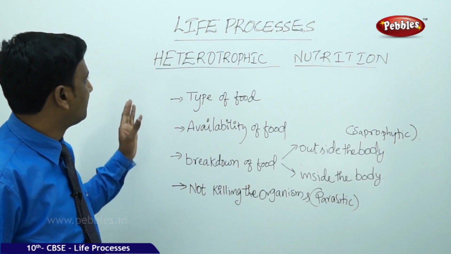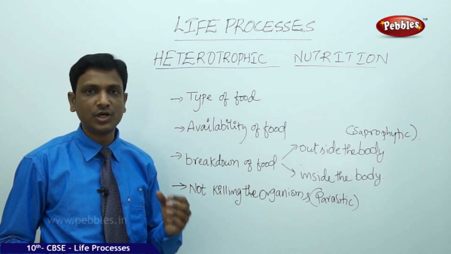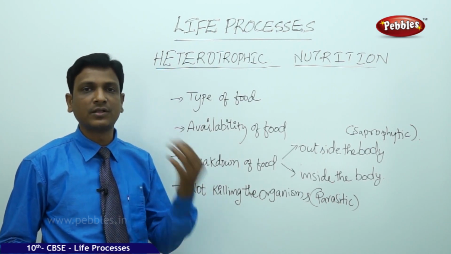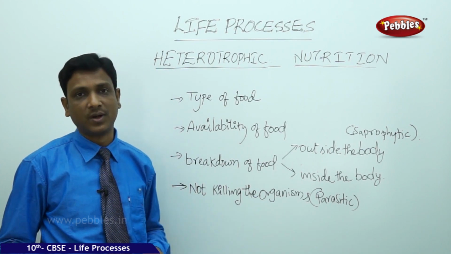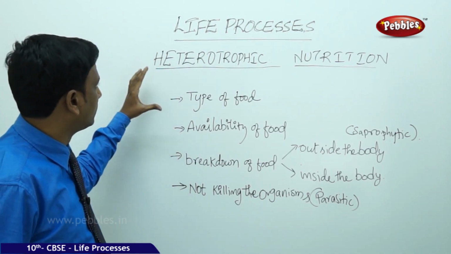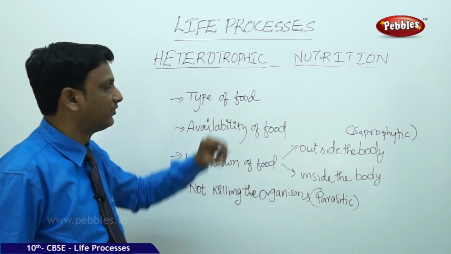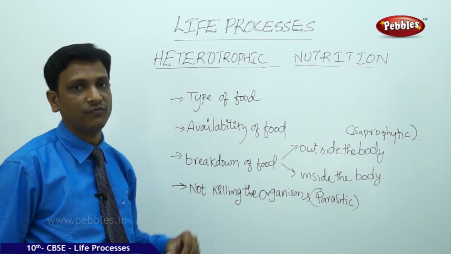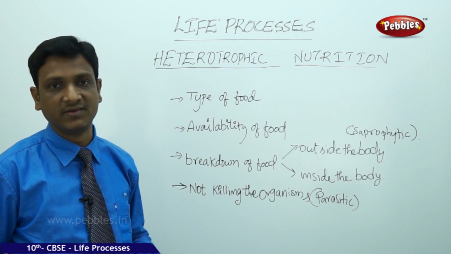Now let us look at heterotrophic nutrition. This is another mode of nutrition in which organisms depend on other organisms for their food requirements, for their energy requirements. Let us see how. In heterotrophic nutrition, the mode of nutrition of an organism depends upon the type of the food and availability of the food. So how is that? What type of food it is and how it is available?